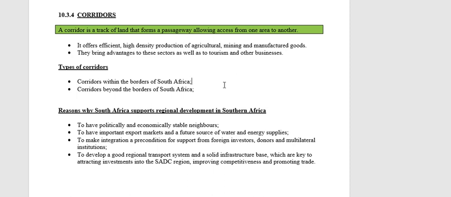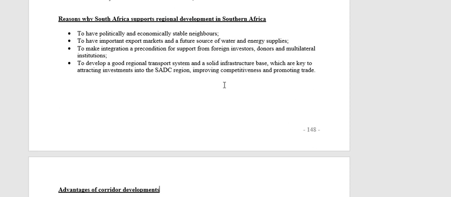There's two different types of corridors. Corridors that happen within the borders of South Africa, and obviously corridors that stretch beyond the borders of South Africa. Now we keep saying that we support regional development in Southern Africa. Why do we do this? Why don't we just focus on industrial development in South Africa? Why do we also want industrial development to spill over into Southern Africa?